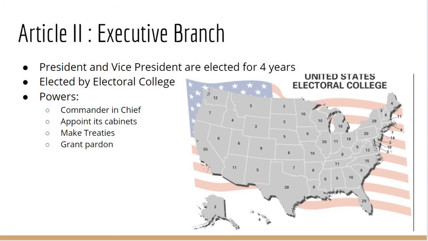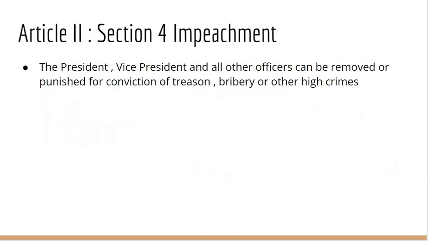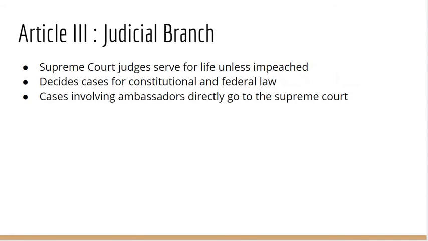Article 2, Executive Branch. The President and Vice President are elected for 4 years, elected by the Electoral College. Powers: Commander-in-Chief, appoint cabinet members, make treaties, grant pardons. Article 2, Section 4, Impeachment. The President, Vice President, and all other officers can be removed or punished for conviction of treason, bribery, or other high crimes.